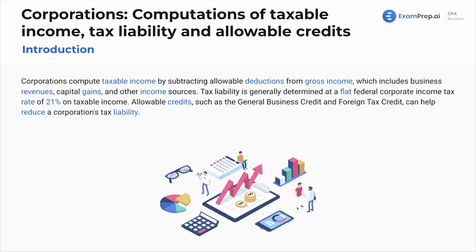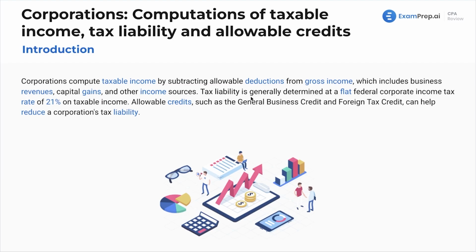Now, corporations record and compute taxable income differently than individuals, and then obviously flow-through entities, because flow-through entities are going to flow through to the individuals, which will then be taxed at marginal tax rates. But corporations compute taxable income by subtracting allowable deductions from gross income. All right, well, that sounds similar to individuals, which includes business revenues, capital gains, and other income sources.